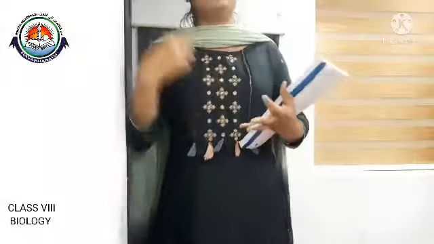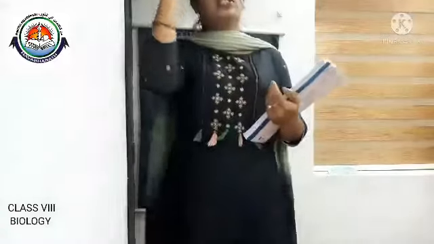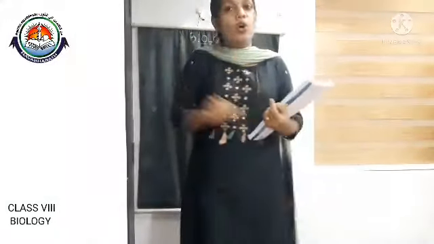Okay, so the last topic, but a very important topic, is the nitrogen cycle. We know that plants require nitrogen in more quantity, so it needs to be recycled from the environment. That means from the atmosphere it needs to reach the soil, and from the soil it again reaches the atmosphere. So there is a cyclic flow of nitrogen in our environment, and that is mentioned in your textbook as a cycle. So you need to learn this cycle by heart.